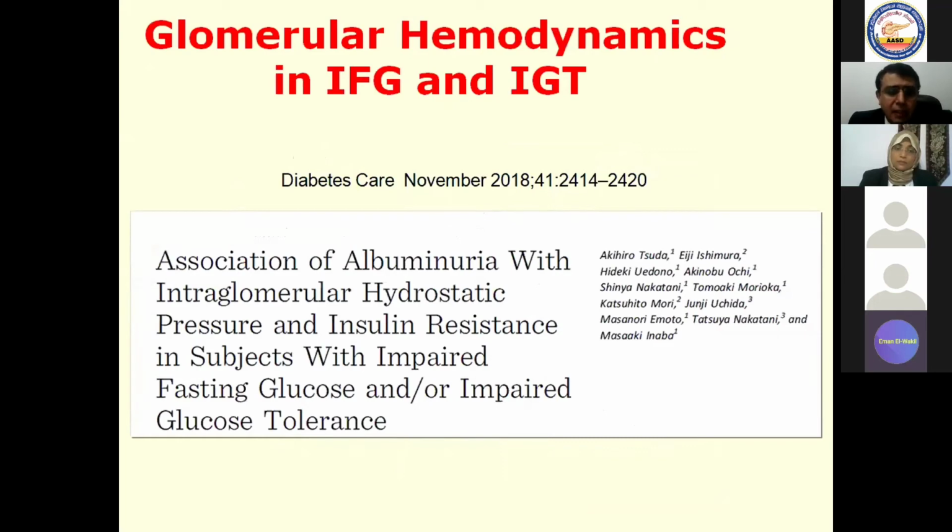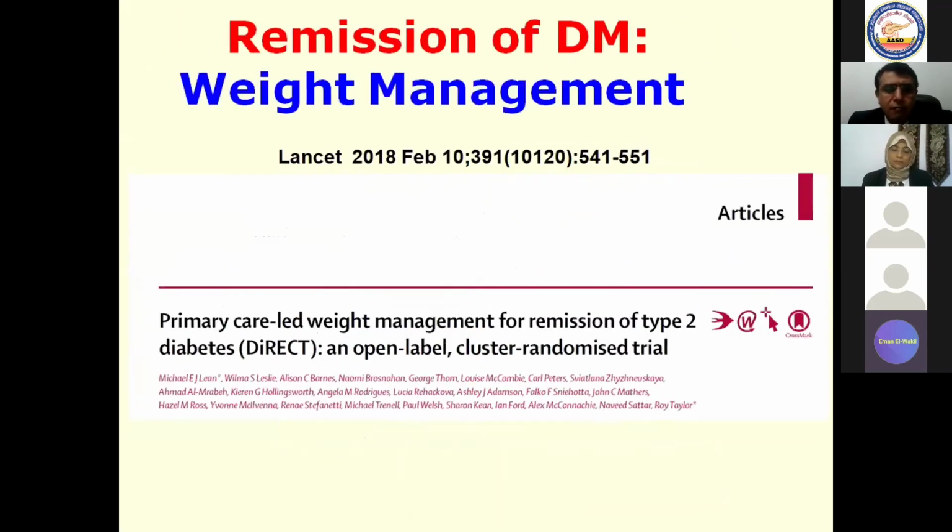Don't miss that it is not only diabetes. If you have impaired glucose tolerance or impaired fasting glucose, here you have a hemodynamic change inside the glomeruli, and it will increase, of course, resistance in the arteriole and increase in the intraglomerular pressure, and even without the presence of frank diabetes mellitus, you may lead these patients towards deterioration of your kidney functions.